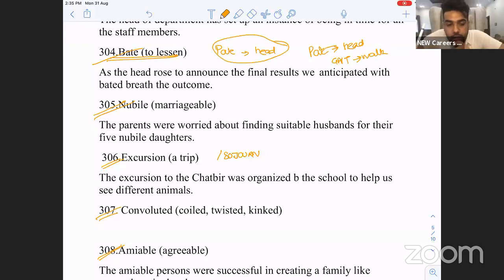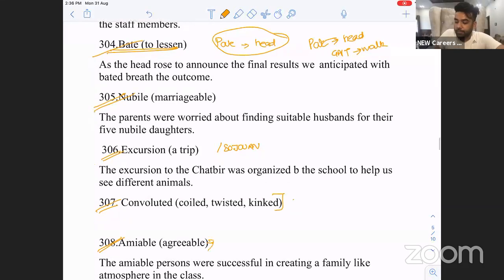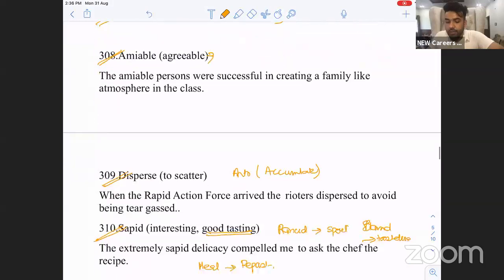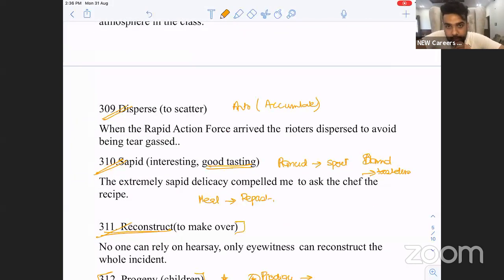Nubile, marriageable. Think of marriageable age. Excursion, peregrination, trip, sojourn. These will all come. Convoluted, twisted, coiled. Amiable, agreeable. Disperse is to scatter.